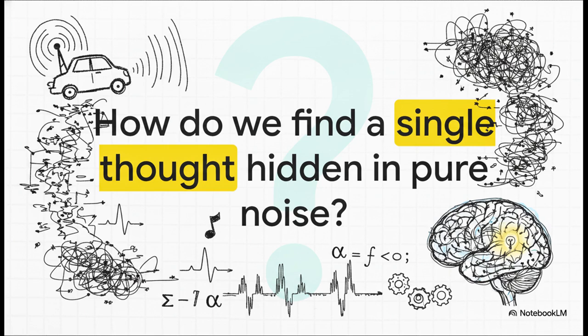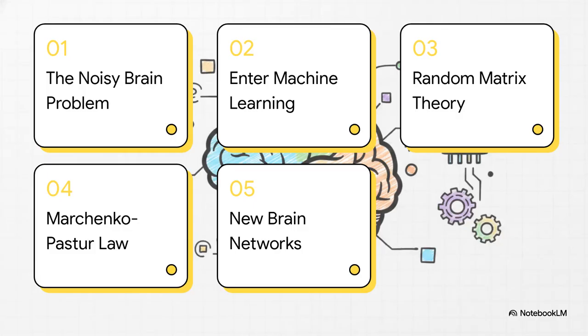That is exactly what medical professionals are facing when they look at an fMRI scan. The brain is loud. It's constantly buzzing with baseline activity, blood flow, and all sorts of biological processes. So our core question for this explainer is, how do we find a single thought, just one clean, functional signal hidden inside pure noise? To answer that, we're going to walk through 5 quick things together.